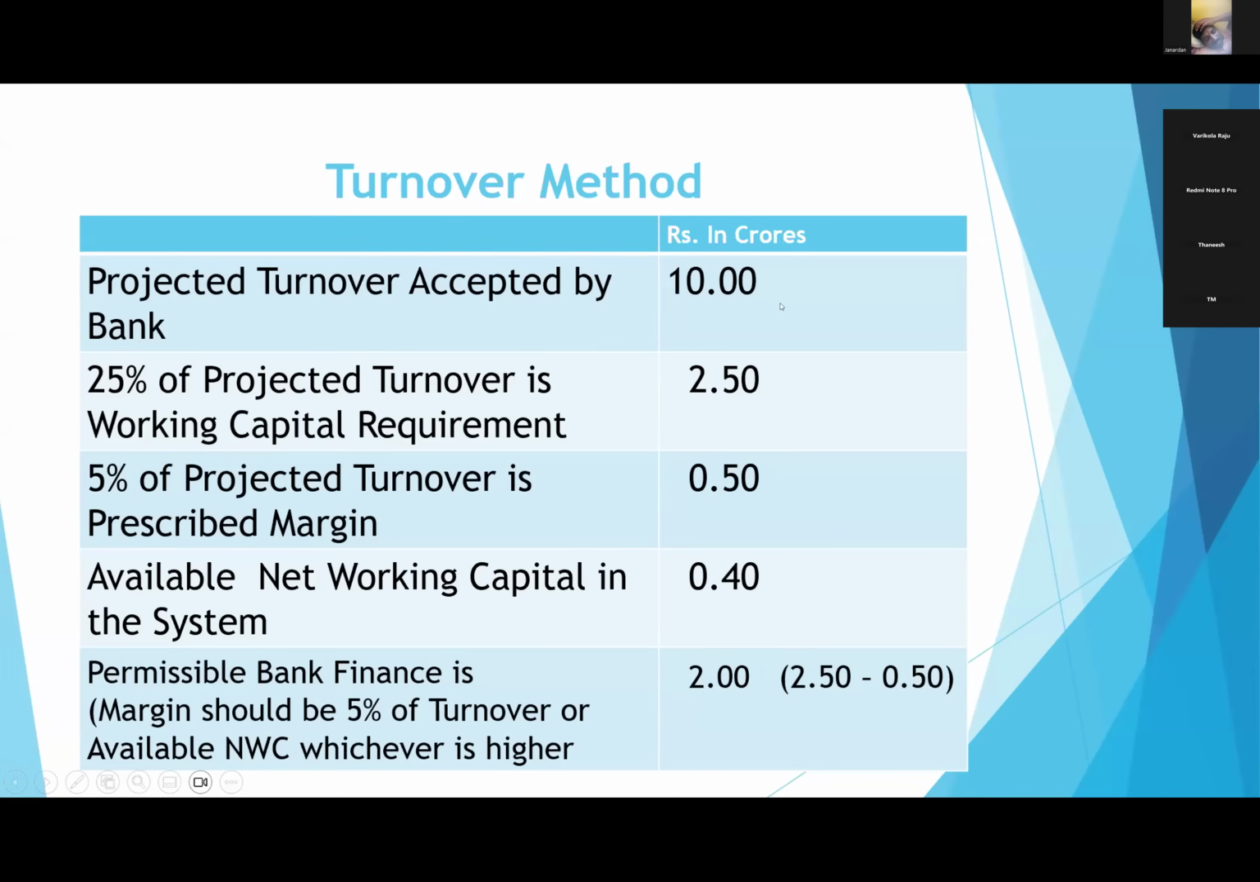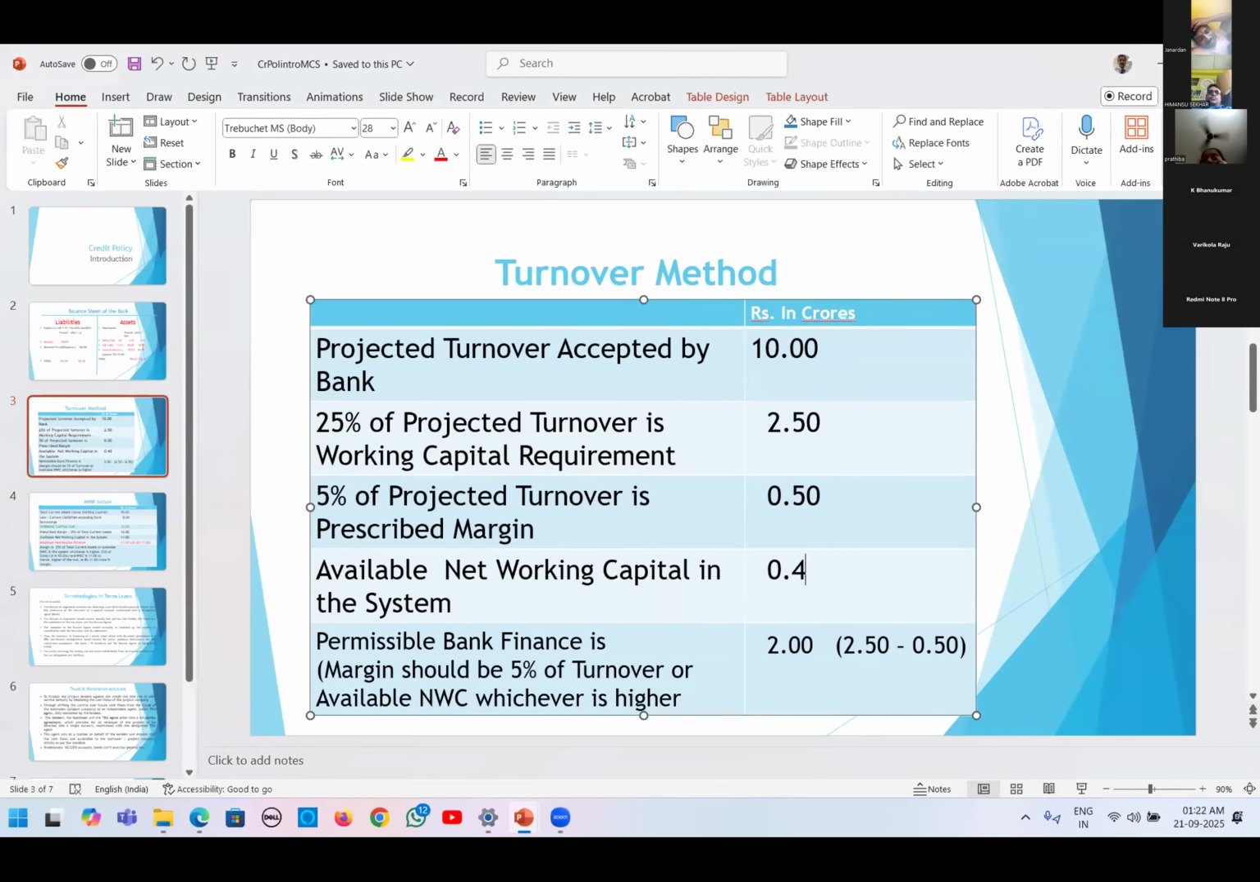So here we call it 20% of turnover. This is what the PR Nayak committee has recommended. Here is one more point: suppose there is available net working capital in the system. Here I have given 0.4 crores, but instead of 0.4 crores, suppose the available net working capital in the system is 1 crore.